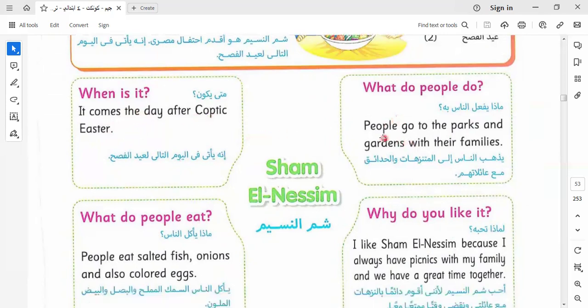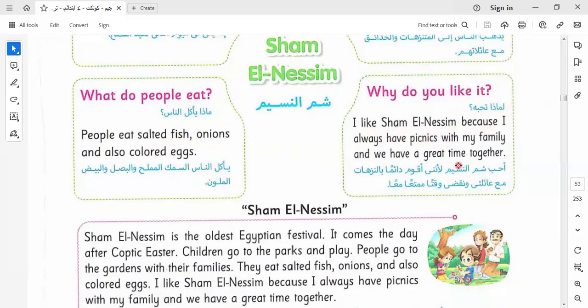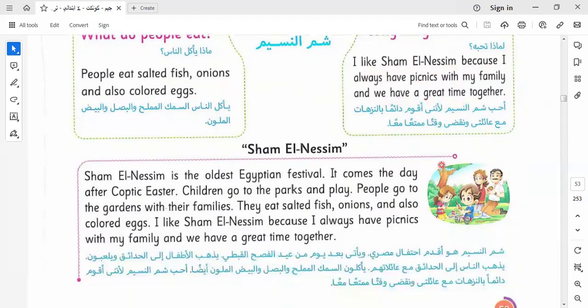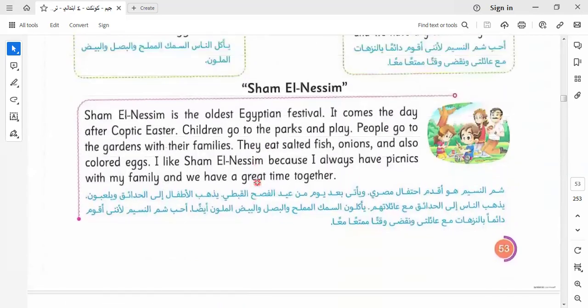What do people do? People go to the parks and gardens with their families. What do they eat? They eat salted fish, onions, and also colored eggs. I like Sham Nissim because I always have picnics with my family, and we have a great time together. Let's read the text related to this part.